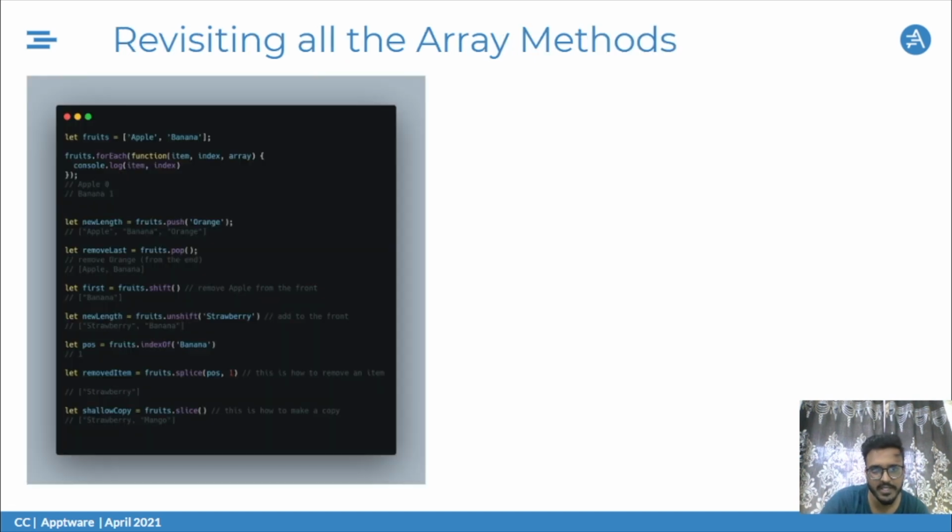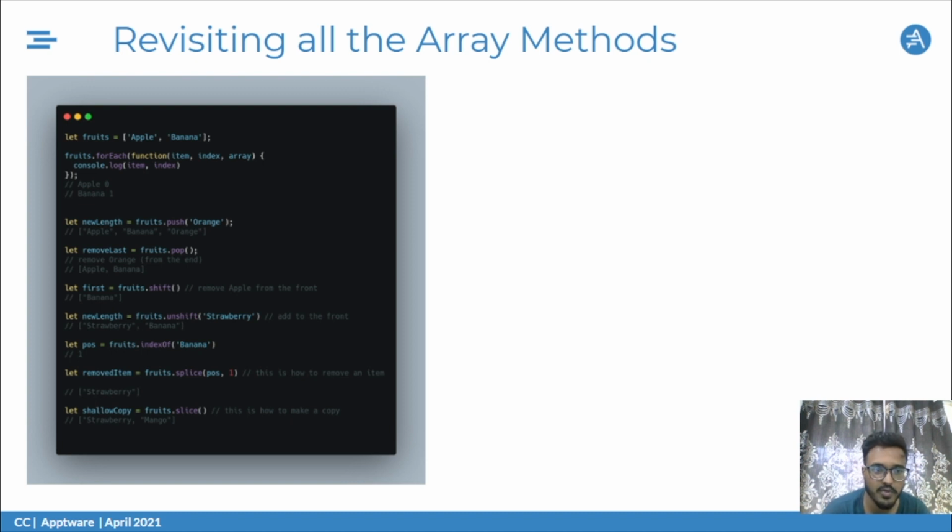Next, we'll be moving on to the array methods. Here we'll be revisiting all the array methods that are available to us so far. I'm sure most of you already know all of these methods. Just consider this a refreshment. Okay, so let's see. Firstly, we have a fruits array. We are using a forEach function to go through that particular array, and we only want to get the text of that particular entry and the indexes. So that's a simple approach.